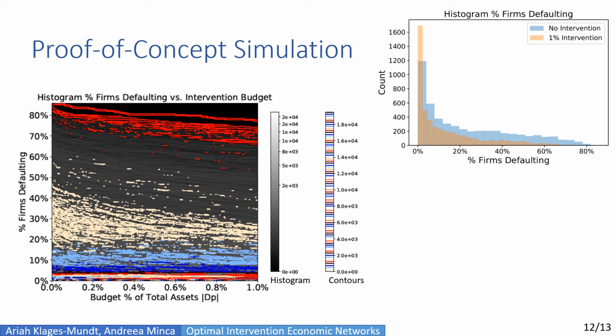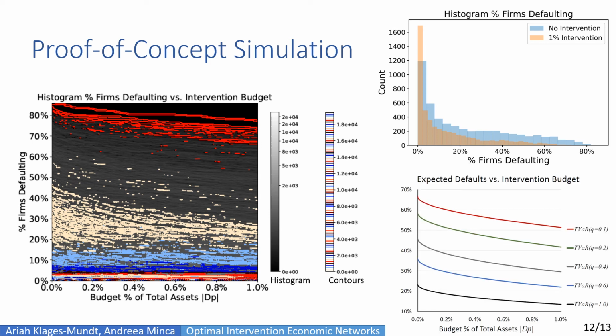Now we can draw a parallel from the contour lines in the 2D histogram to this next chart, which plots the tail value at risk versus the intervention budget. So here the axes are the same as back in the 2D histogram. And the tail value at risk measure is telling you, given that you're in the qth quantile of worst scenarios, what is the expected loss, or in this case, the expected percent of firms defaulting? There are a few main takeaways here, mostly dealing with the gradient of the image.